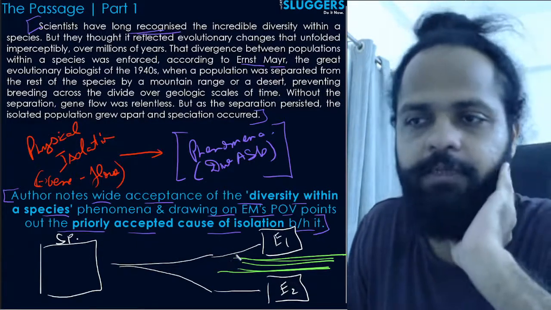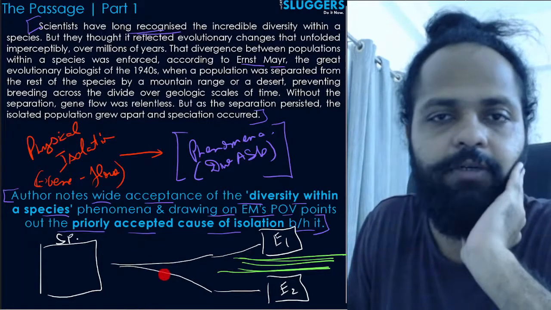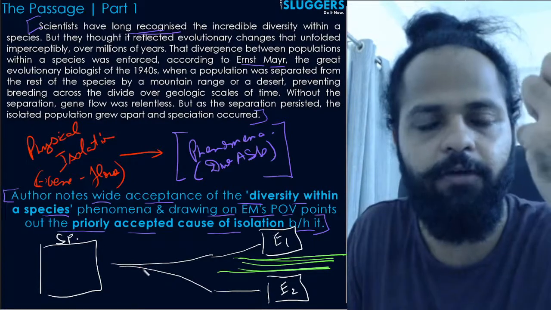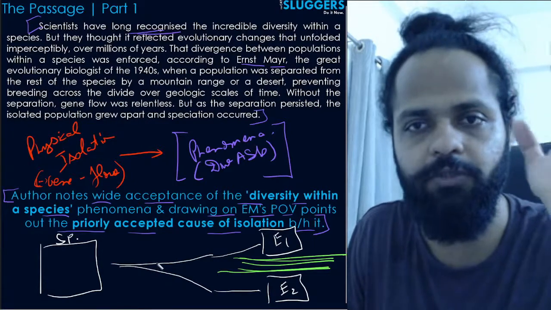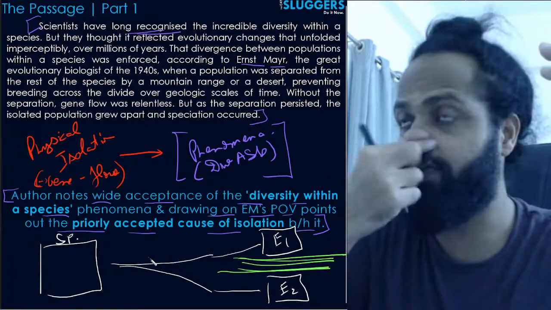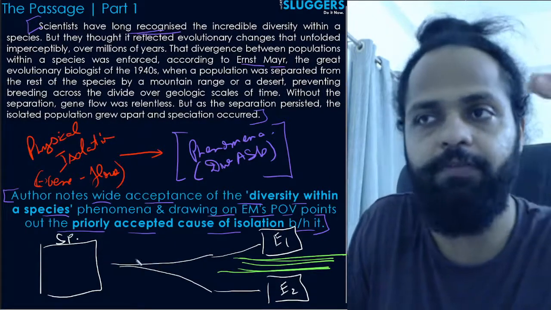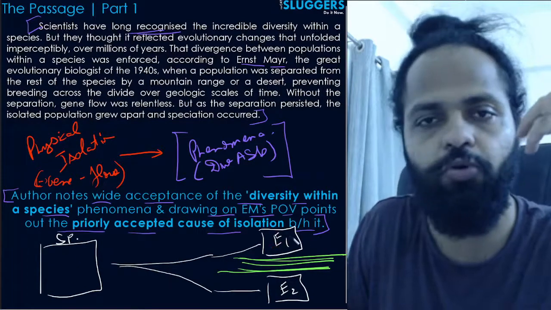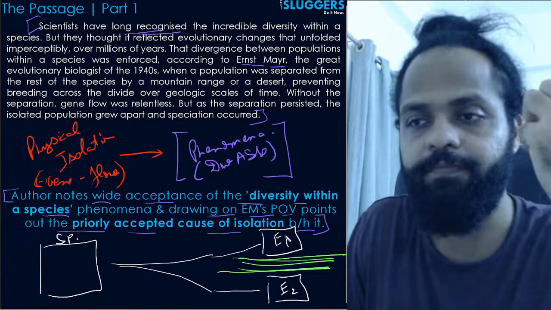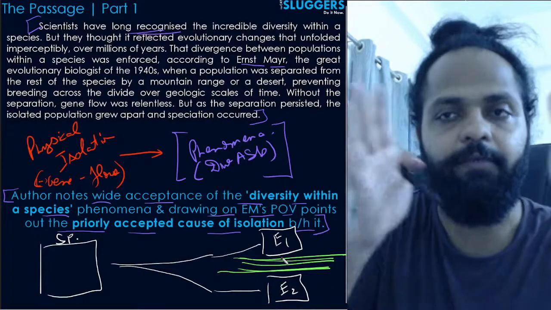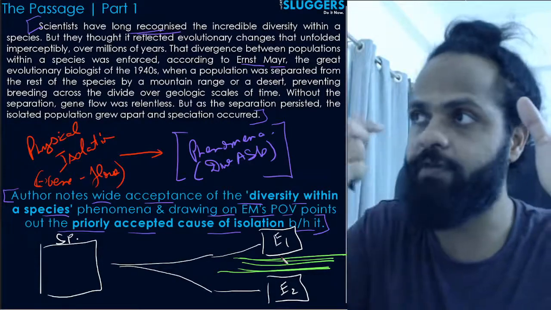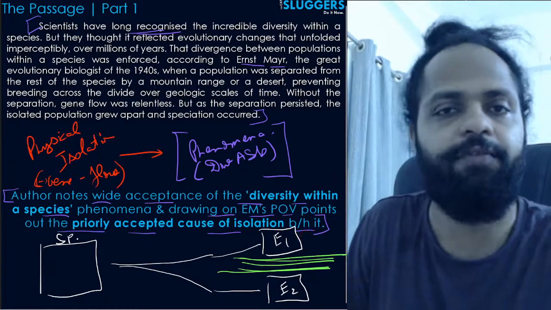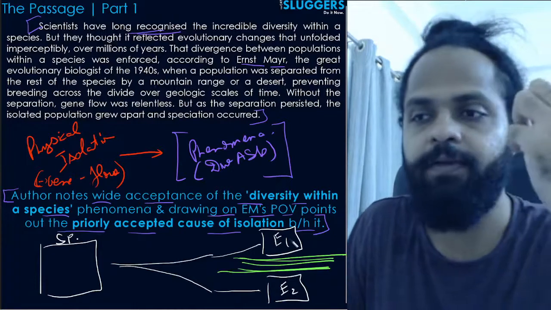Okay, they are separated by a mountain range or something, and hence according to Ernst Mayr, the evolutionary biologist, उसके हिसाब से ये है कि भाई up until they were together, they had the same characteristics, they were spatially the same, they were the same species. There was not a lot of heterogeneity there, right? There was no diversity within the species up until they were together. But जब वो काफी अलग-अलग ऐसे बिछड़ गए, दो ग्रुप आपके अलग-अलग हो गए, उसके बाद when this divide due to some physical factors like a mountain or something, a geographic divide, persisted over a long period of time, जब ये काफी लंबे समय तक चला, then speciation occurred.